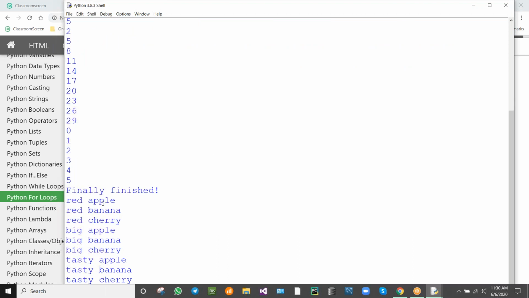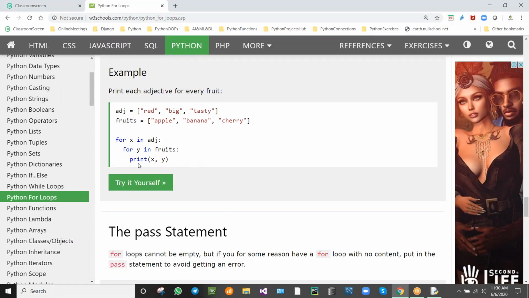The first item with the first item, red with the first item. I will show how it will be displayed. X will be red. First, it will take red with apple, red with banana.